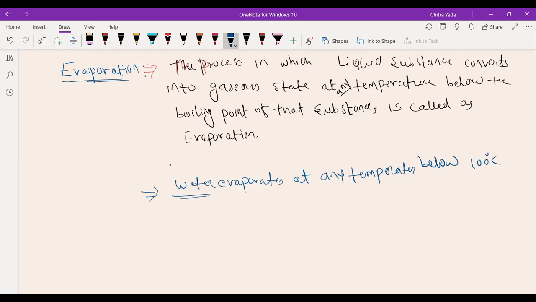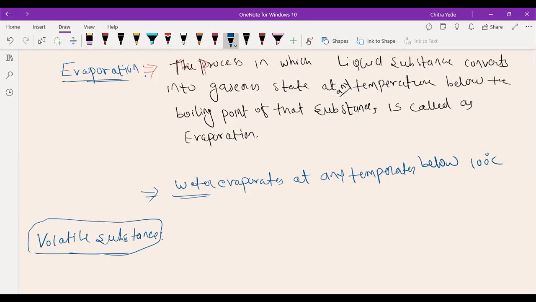That means water has an evaporating property. That's why water is called a volatile substance. Whatever gets evaporated is called a volatile substance. Understood, beta? What is a volatile substance?